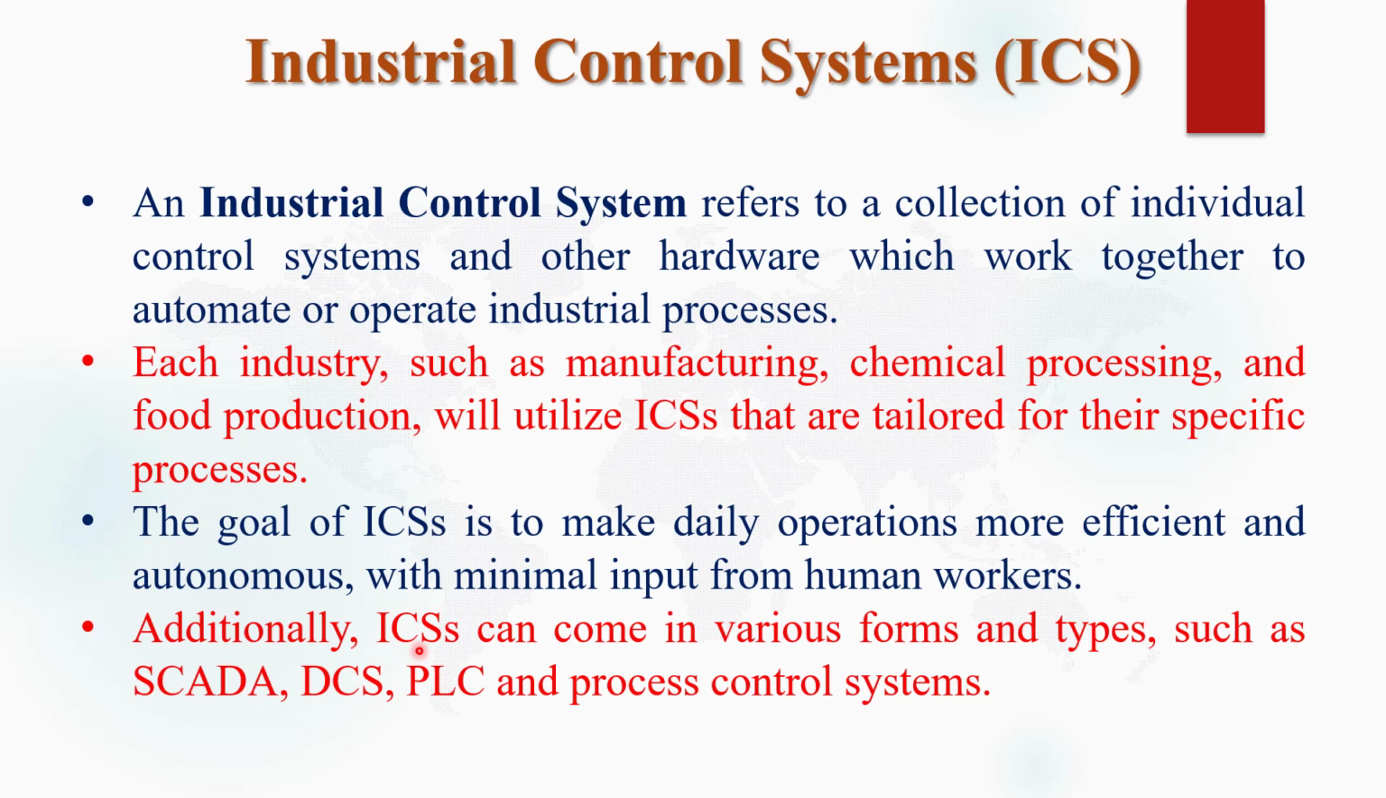Additionally, industrial control systems can come in various forms and types, such as SCADA system, that is supervisory control and data acquisition system, DCS system, PLC system and process control system. These are the various or different types of industrial control system. All these control systems we will discuss in this video later.